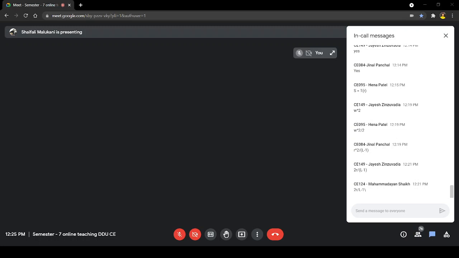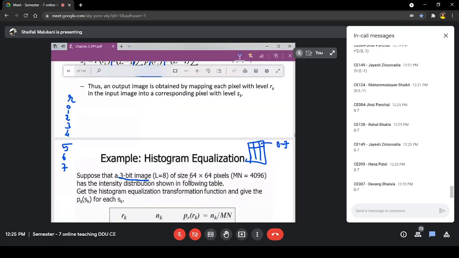So now you can assume there is one input image. If I choose a pixel randomly, it may have a value in the range of 0 to 7. That is the meaning of this 3-bit. The image is 64 cross 64 pixels, right? So can you tell me how many total pixels it will have?